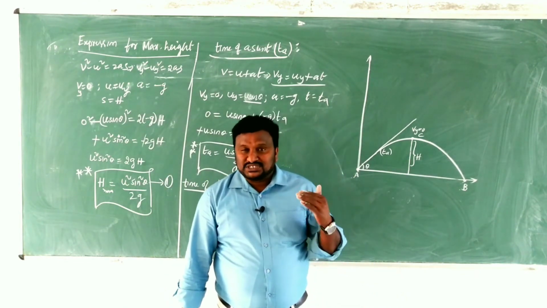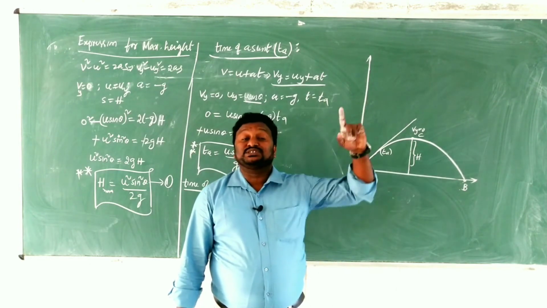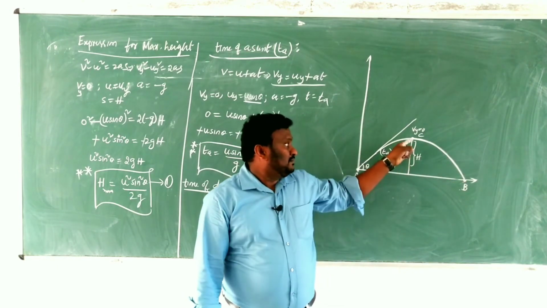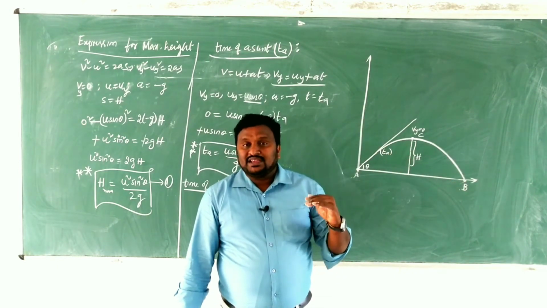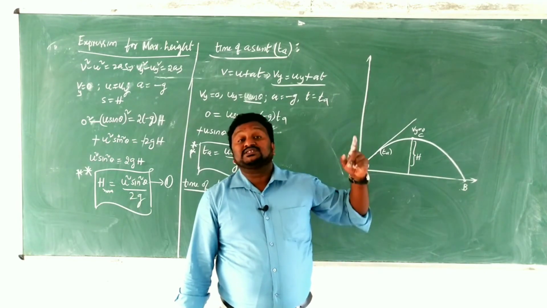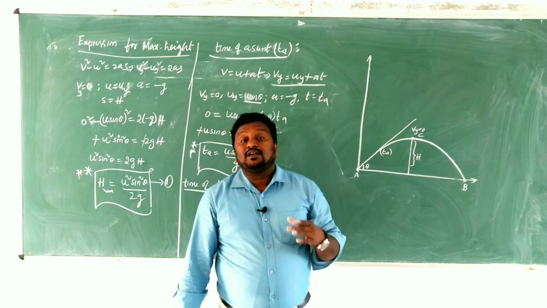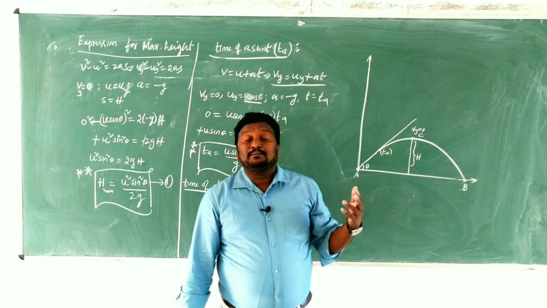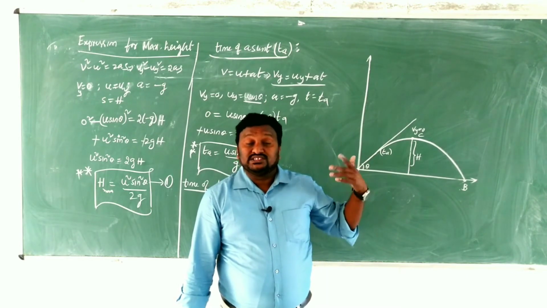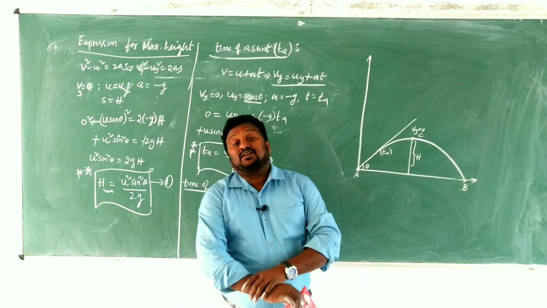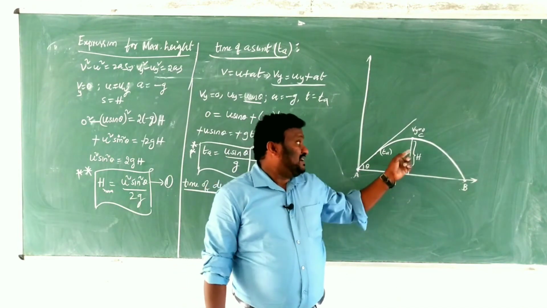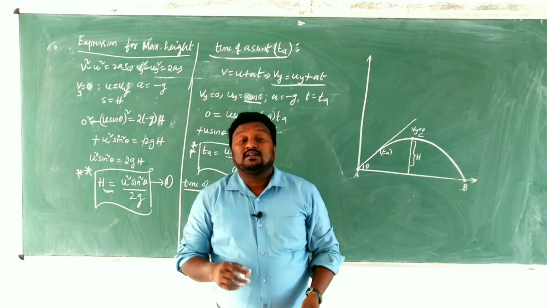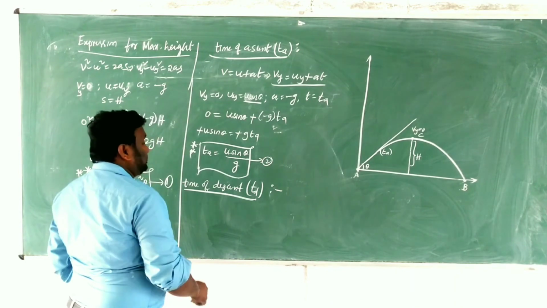The time taken by the projectile to reach the ground from its maximum height, that is what we call time of descent. For that we are going to derive the equation now.